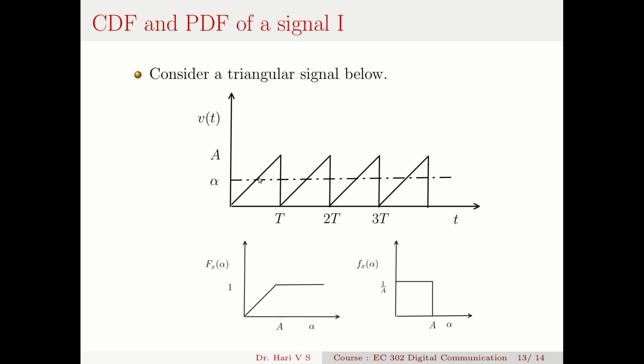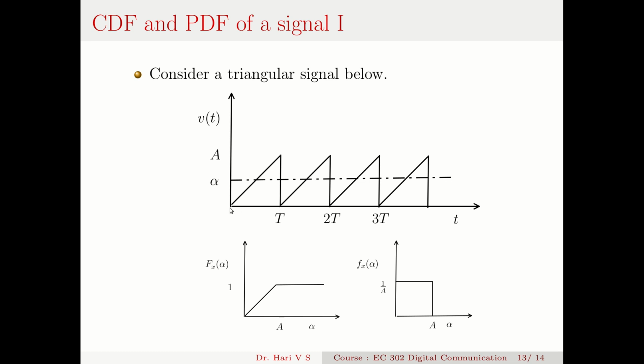That must be the area under this curve from here to this point, that is this area, divided by the total area of the signal. This is the total area of the signal, that is the total possibility. So this area divided by this area will be the thing.